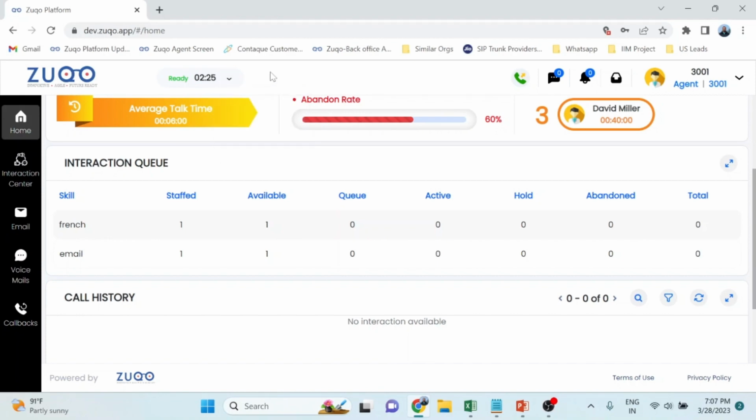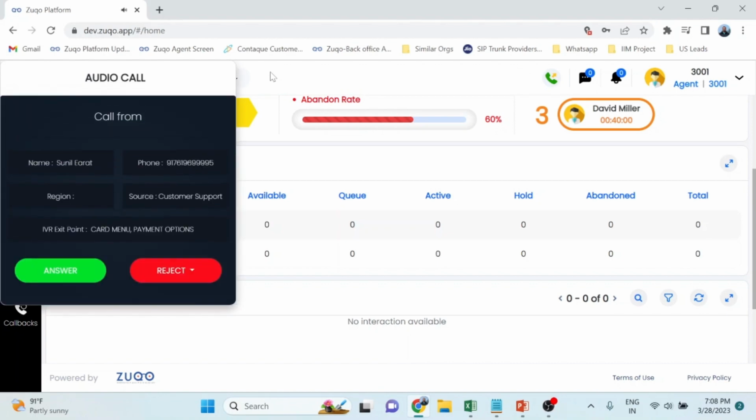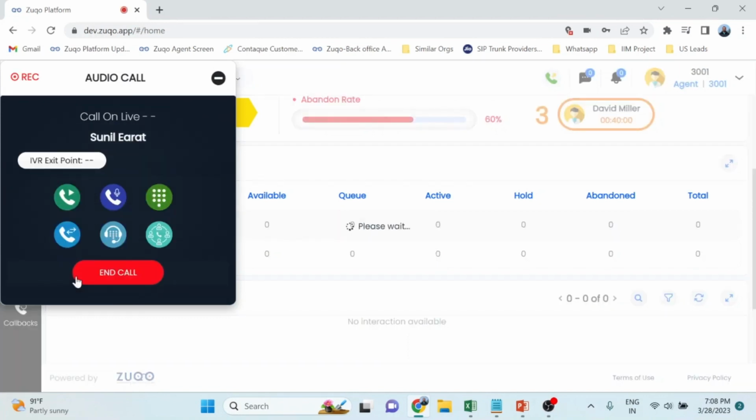Let me just make an outbound call and show you how the call lands on the agent. So I'm just making a call. Thank you for using Zuqo Solutions Hotline. Please listen to the menu options carefully. Please provide an input to speak to us. The call comes in with all those particular details like IVR, etc. I answer the call.